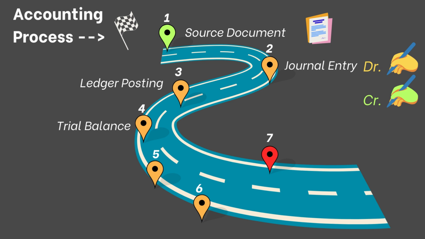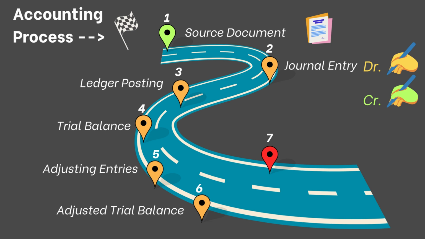After preparing the trial balance, adjusting entries are made to update certain accounts to reflect accruals, deferrals, depreciation, and other adjustments necessary for accurate financial reporting. These adjustments ensure that revenues and expenses are recognized in the correct accounting period and that the financial statements reflect the true financial position and performance of the business. Following the adjustment process, an adjusted trial balance is prepared to incorporate the effects of adjusting entries. The adjusted trial balance serves as the basis for preparing the financial statements.